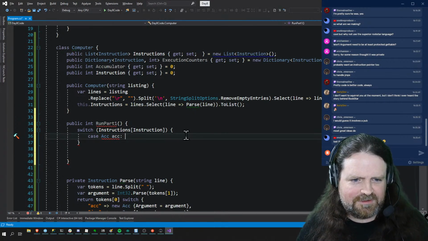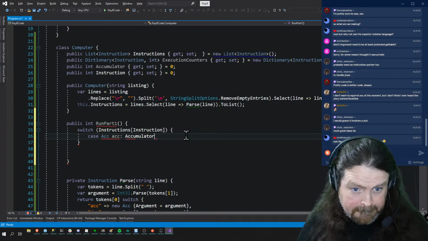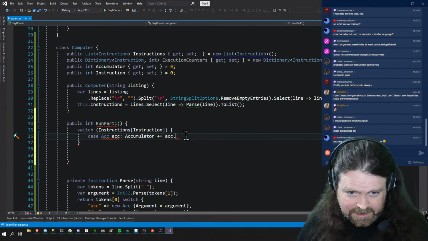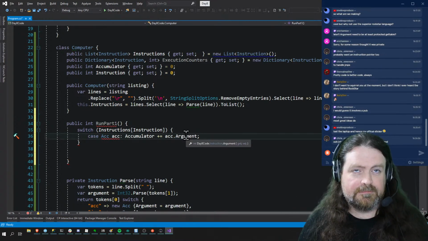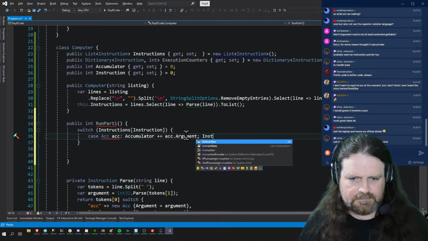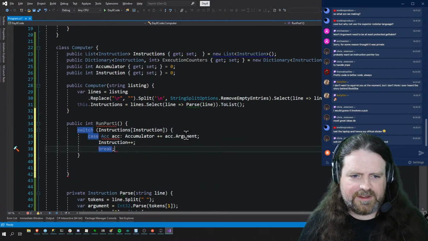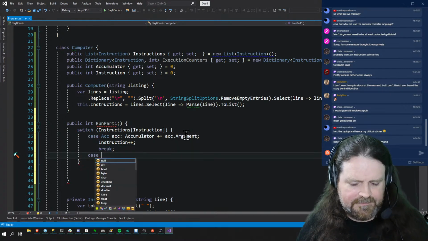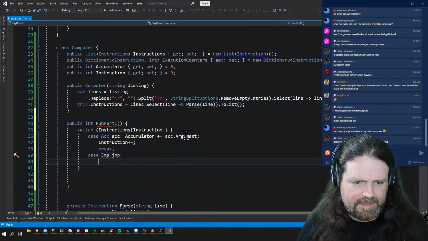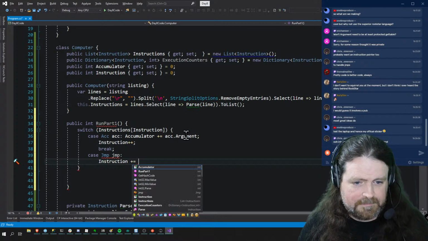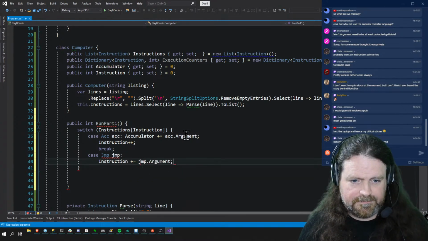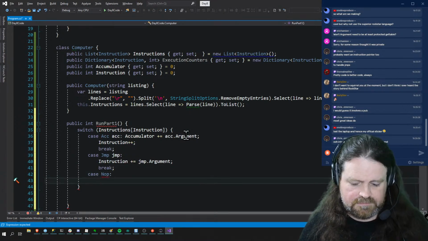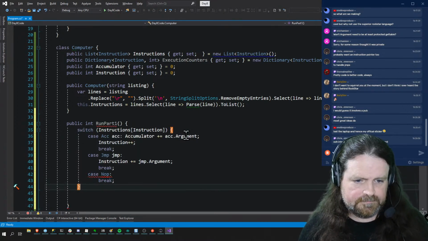So if that happens, accumulator plus equals ack dot argument. And then, yep. Increment the instruction pointer and break. Okay. If it is a jump, then we don't do anything. We just say instruction plus equals jump dot argument break. And if it's case not, do nothing. There. That's nice.